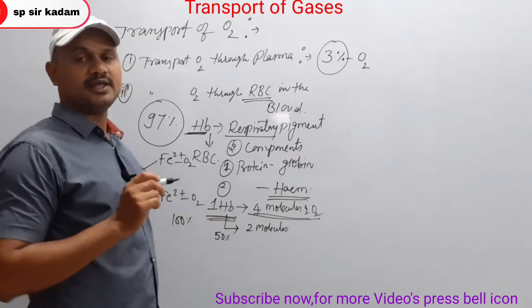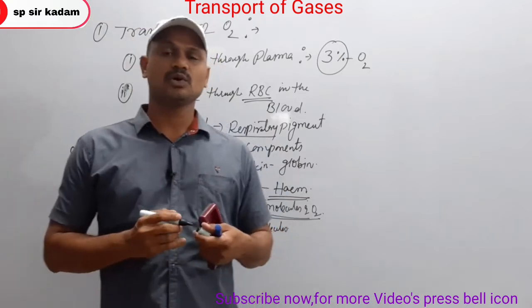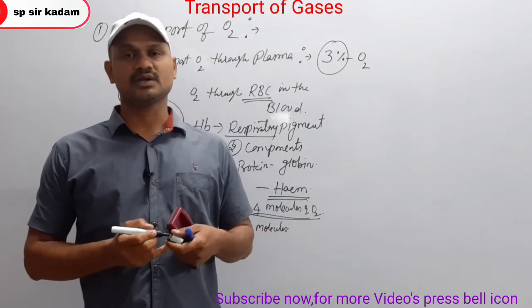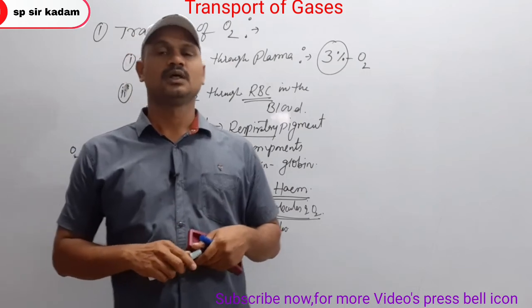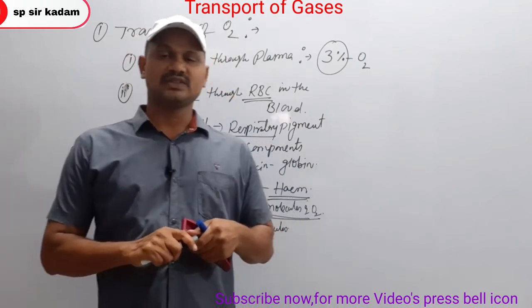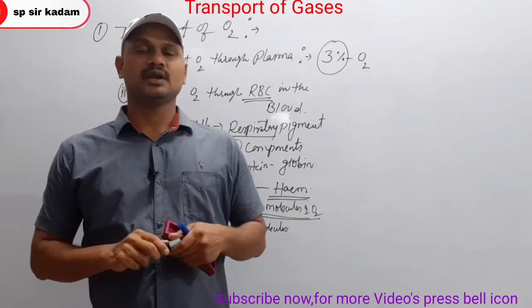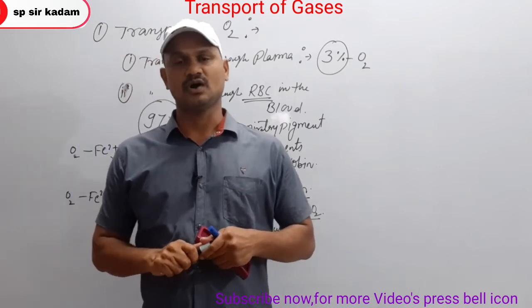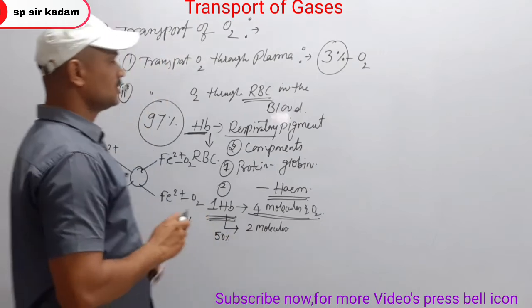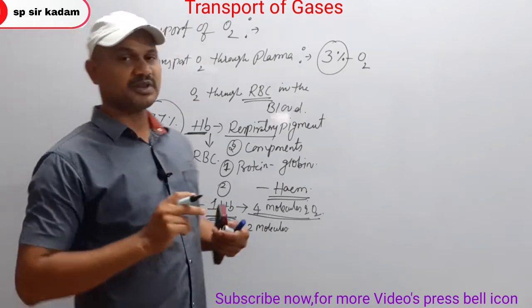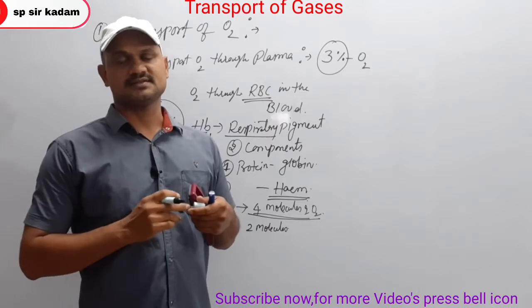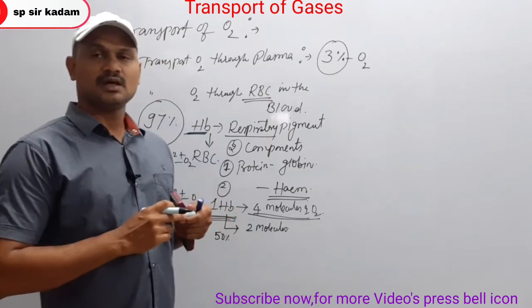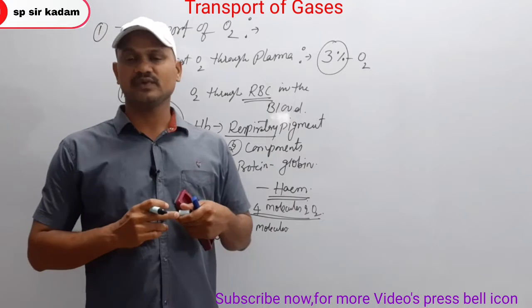Okay, now. Binding of oxygen with hemoglobin mainly depends upon the partial pressure of oxygen. You have to observe in the previous topic, that is exchange of gases. At the lungs level, or alveoli level, the partial pressure of oxygen is very high.